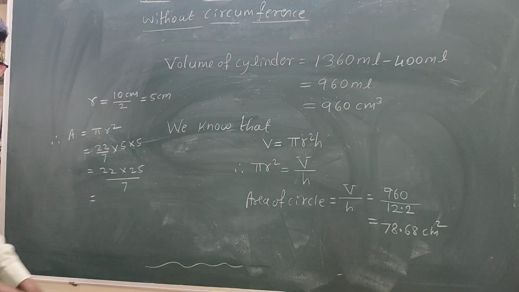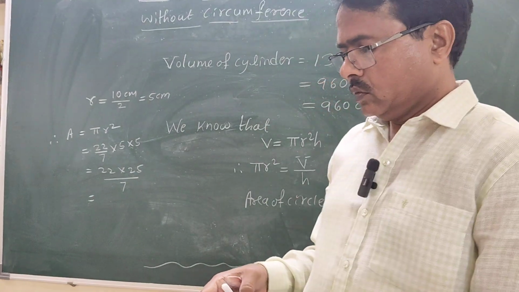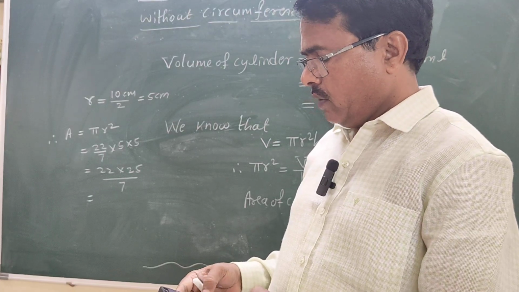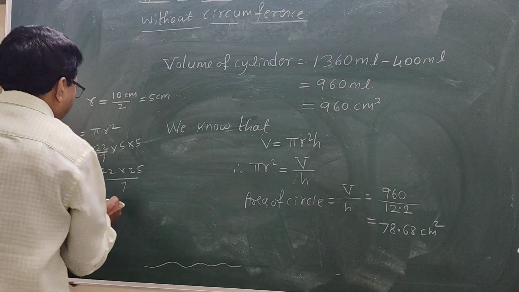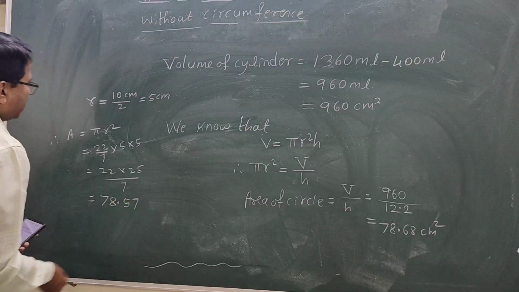I will calculate using the calculator. 22 into 25 divided by 7 is 78.57.